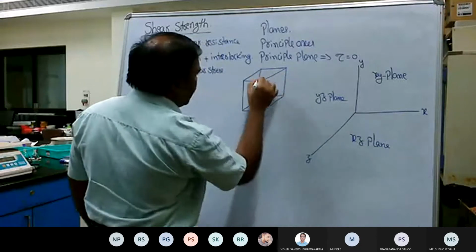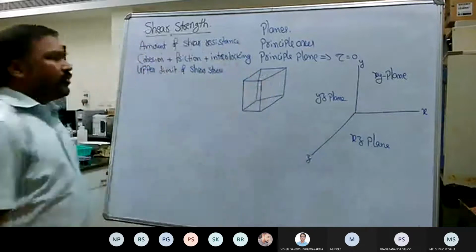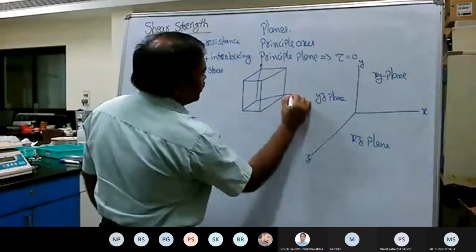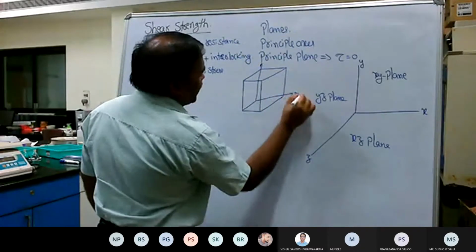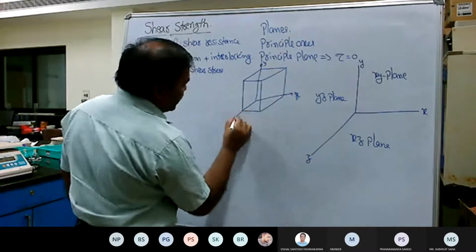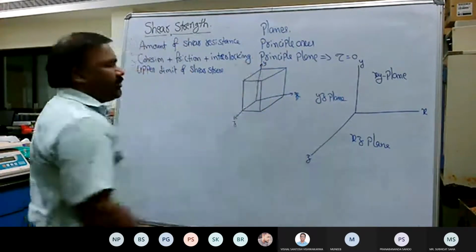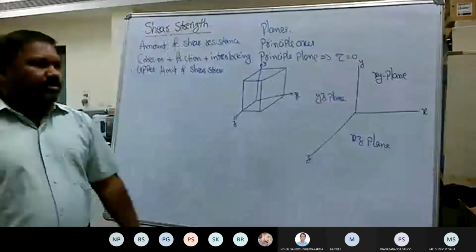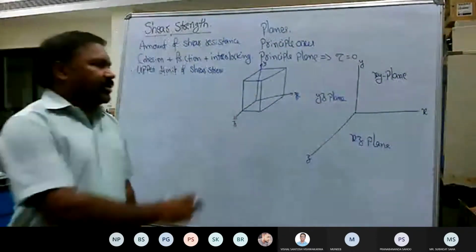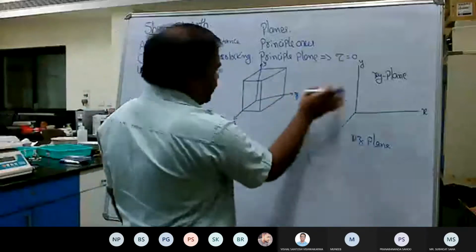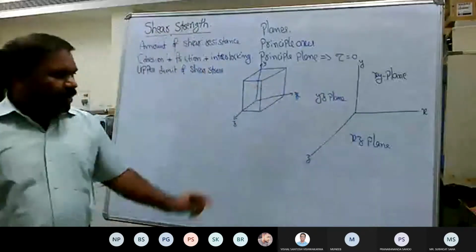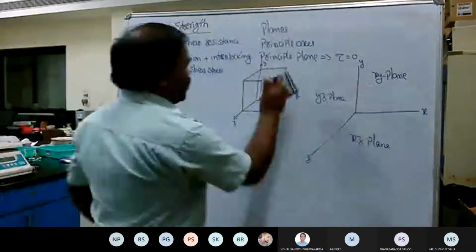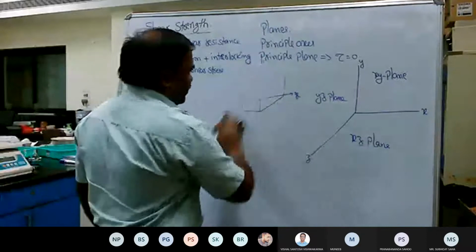So here you can represent, depending upon your requirement, this is the x-axis, this is the y-axis, and this is the z-axis. Now you can understand what the plane is if you consider the small cube. Usually when I say plane, it is a two-dimensional object, but the same thing can also be represented in three dimensions. For better representation, I took the small example of the cube. If you are able to understand, that's fine, otherwise leave it. Let us just stick to the two-dimensional picture. Anything is fine.